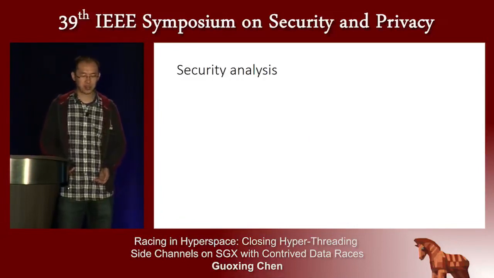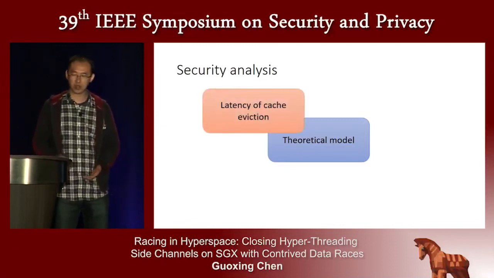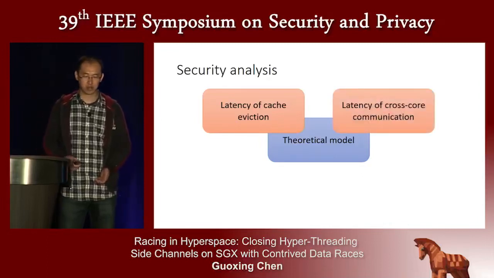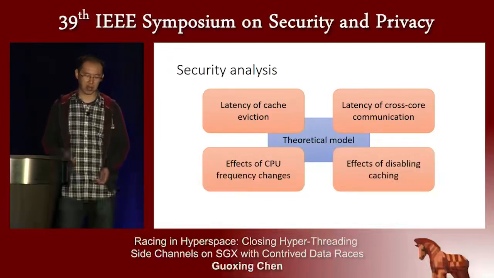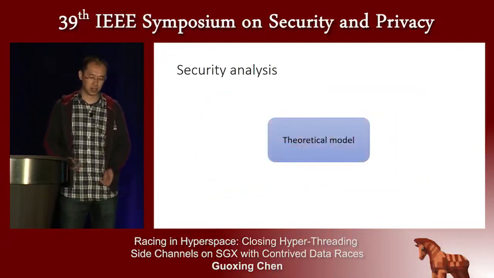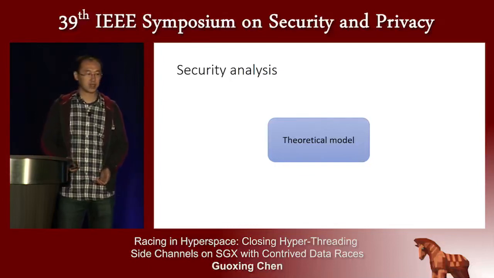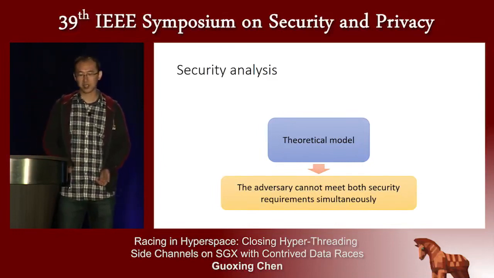So this is our security analysis. First, we have a theoretical model. Then we'll also conduct empirical measurements on latency of cache eviction, latency of cross-core communication, effects of CPU frequency changes, and effects of disabling caching. Combining these empirical measurements with our theoretical model, we performed a theoretical analysis in our paper and conclude that for all the attack scenarios we consider, it's impossible for the attacker to meet both requirements simultaneously to pass the test.